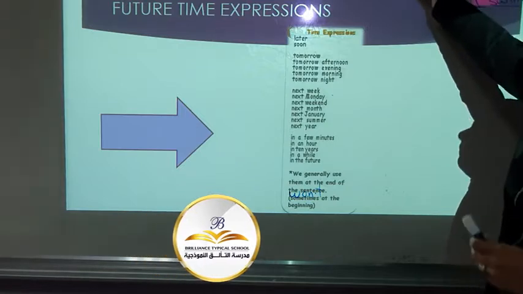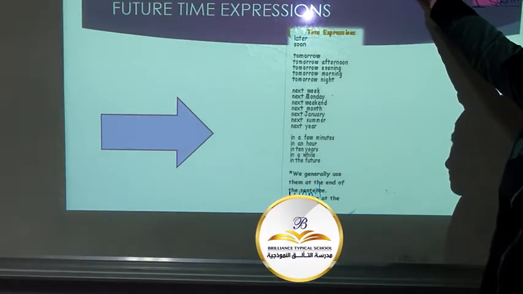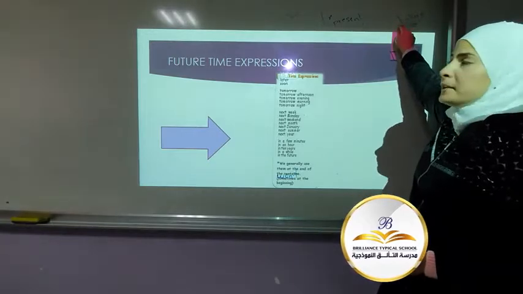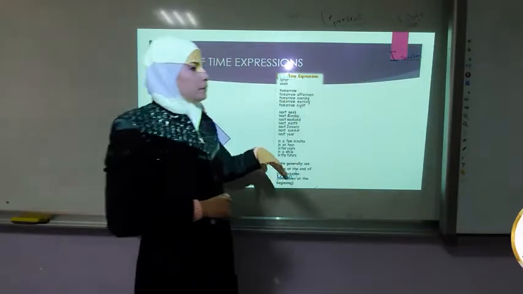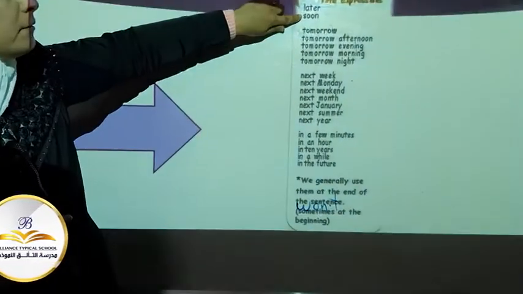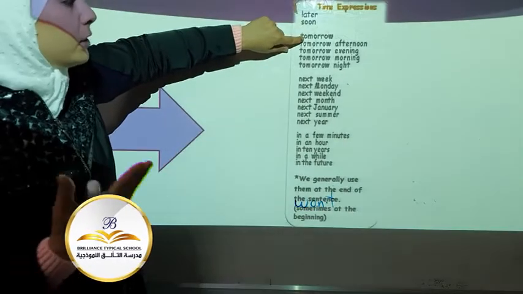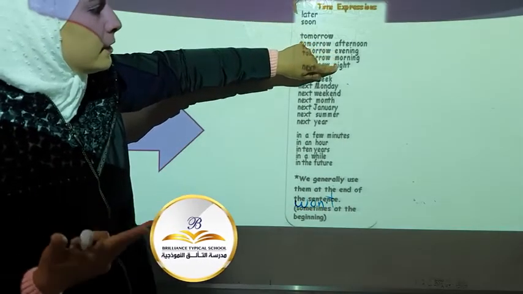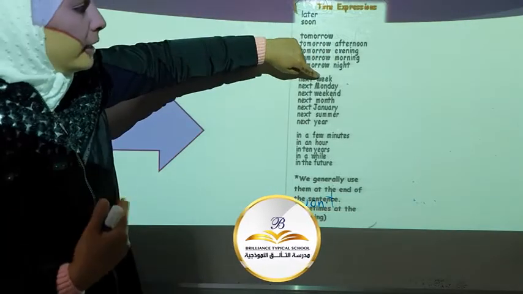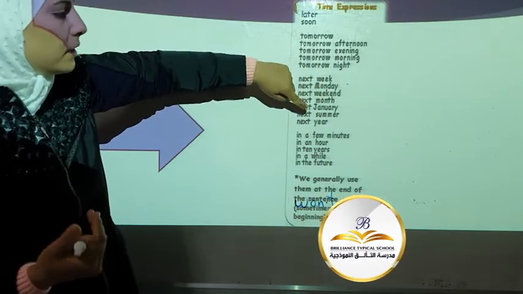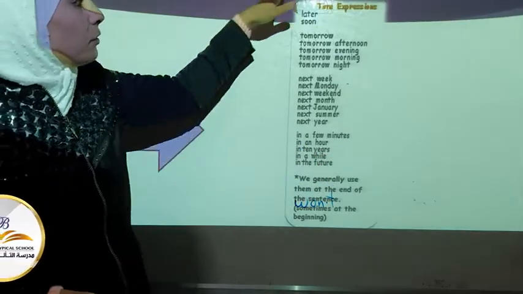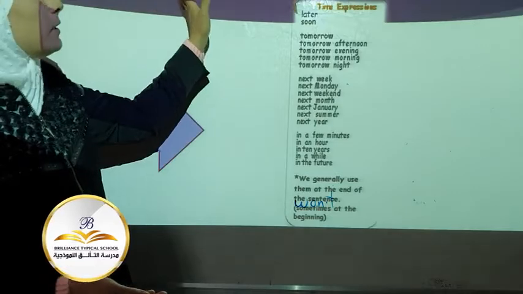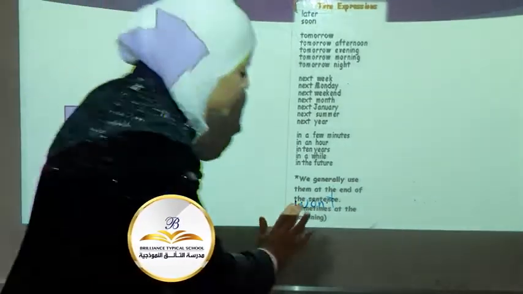Present: today, now, at the moment. What about future? What are the keywords or time expressions? Let's start: later, soon, tomorrow, tomorrow afternoon, evening, morning, night, next week, Monday, weekend, months, whatever you want. In a few minutes from now, in an hour, in 10 years. So they are all future time expressions.